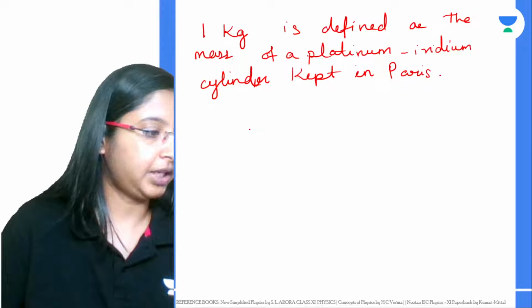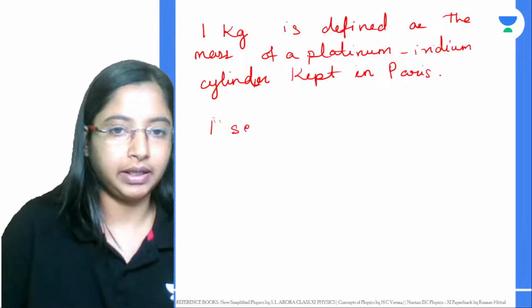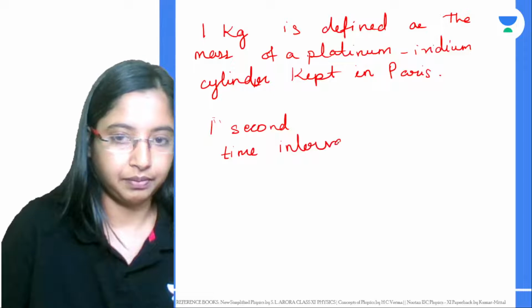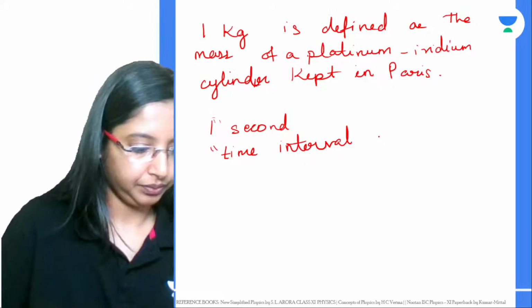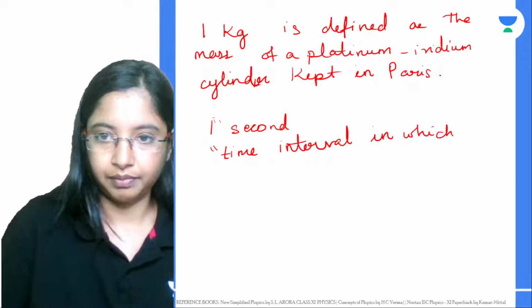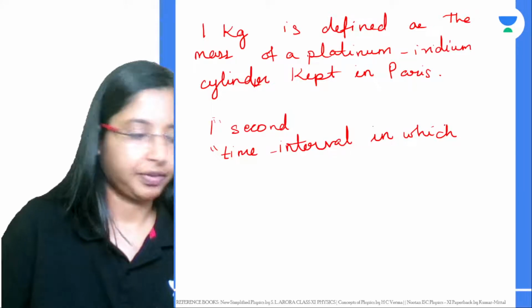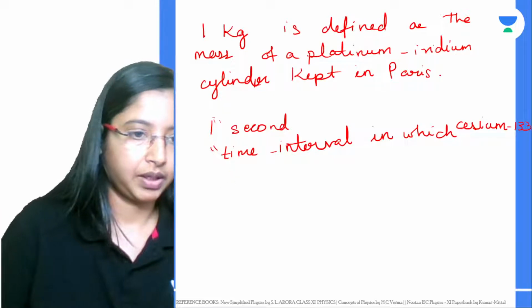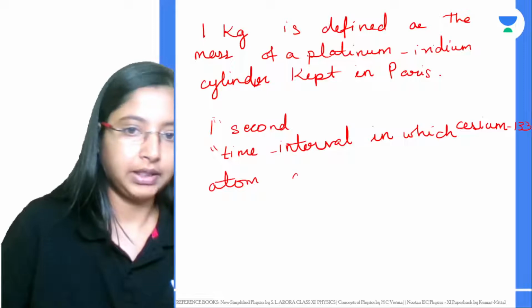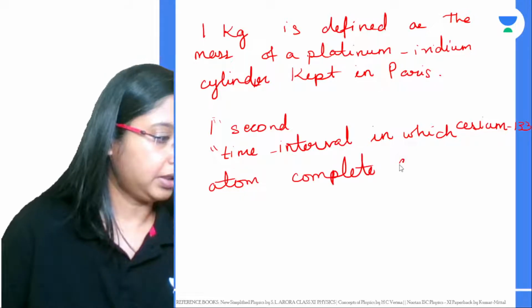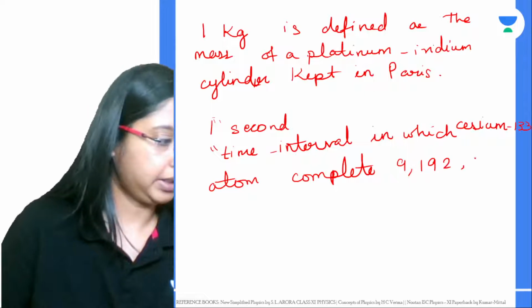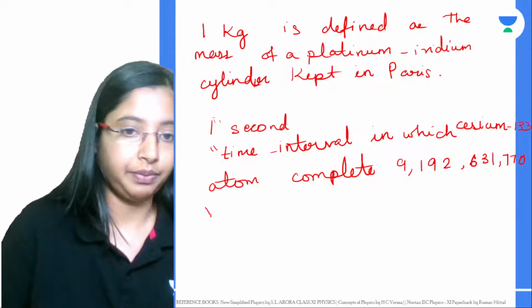Similarly, for the unit of time, we have seen that 1 second is defined as the time interval in which a cesium-133 atom completes 9,192,631,770 vibrations.